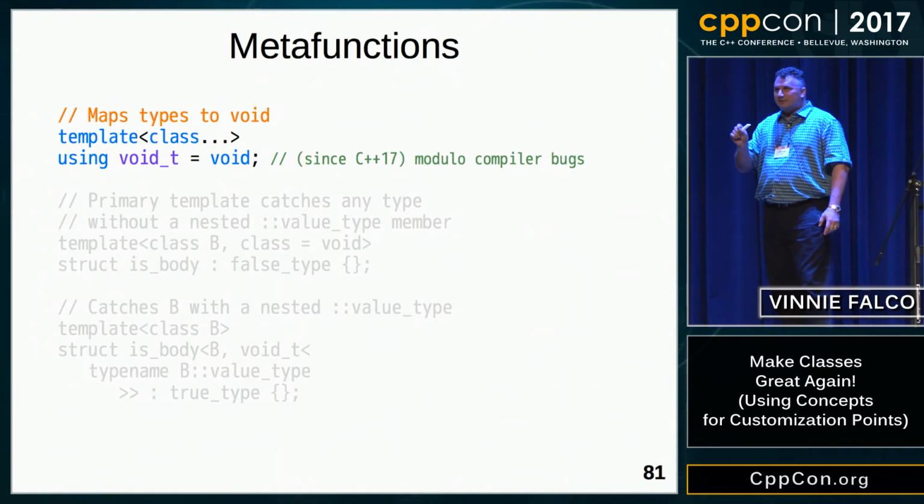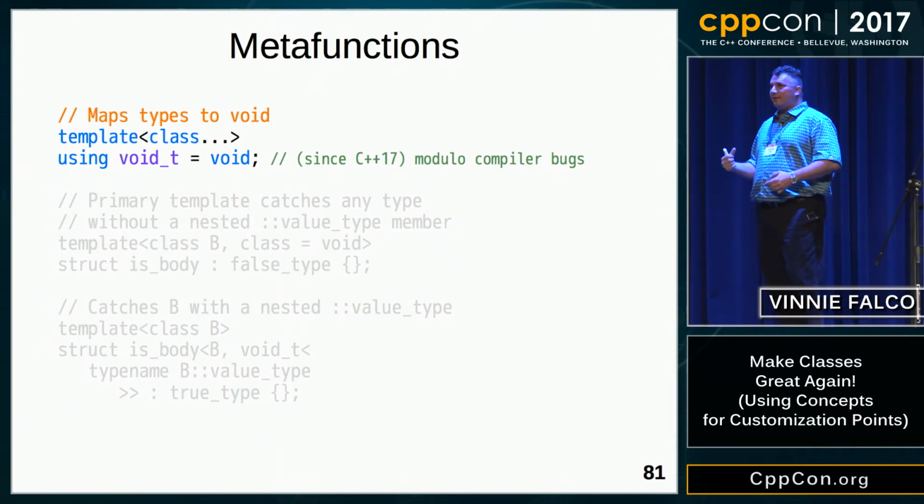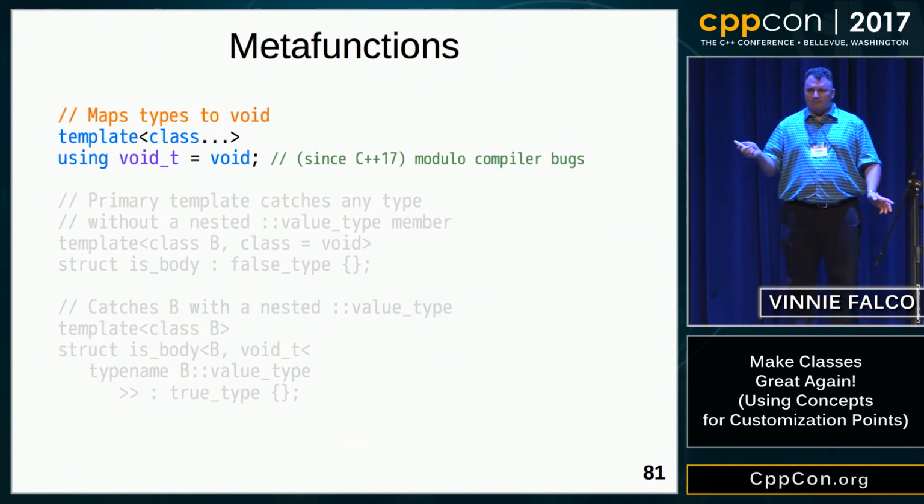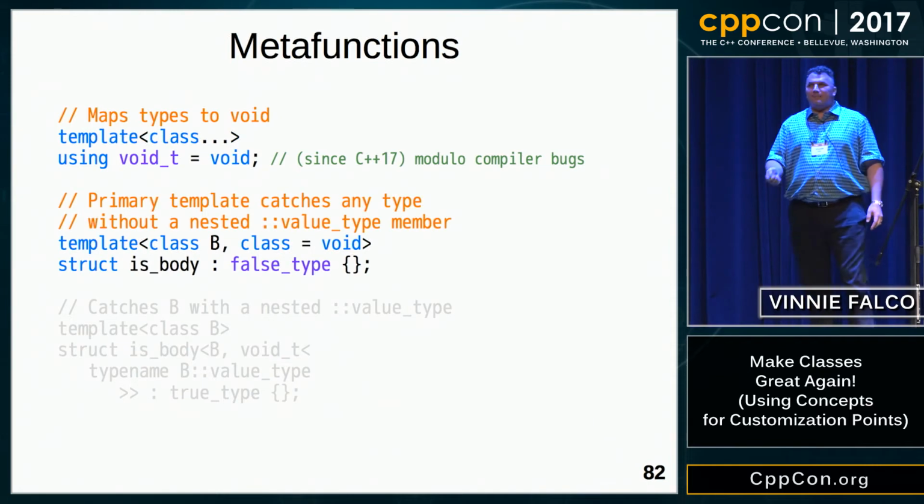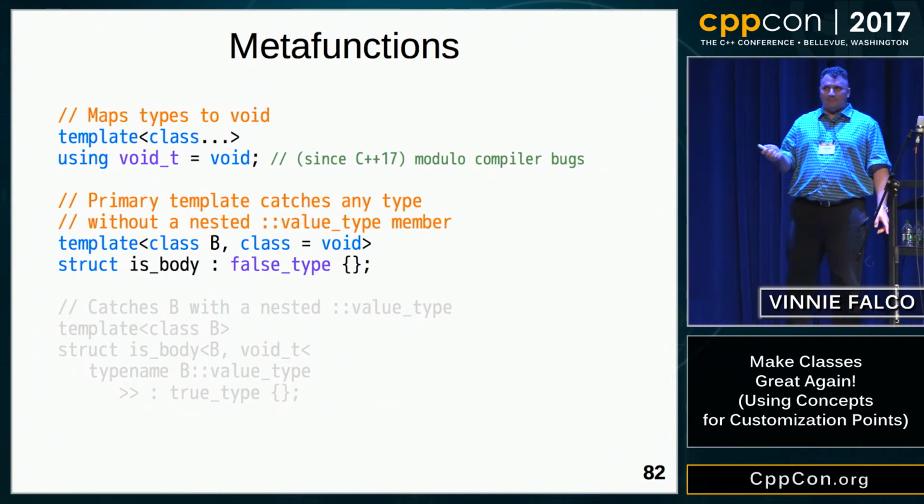If you're using a slightly older compiler, you might need to add another 2 lines. You can find those on the internet to work around a little defect. Most of you probably won't run into that. So we want to create our is_body meta function, so we declare the primary template. Here's B, which is the type that we want to test.